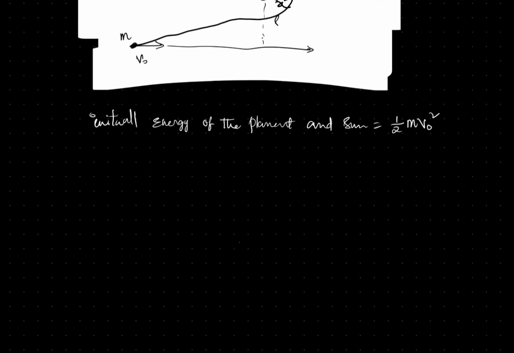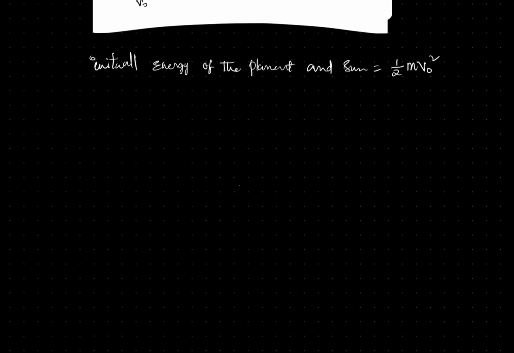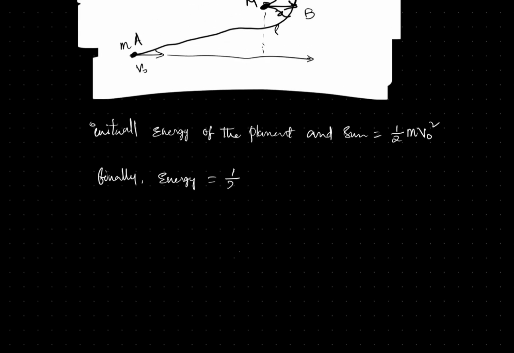At the final position, the kinetic energy will be equal to half into m into v final square.